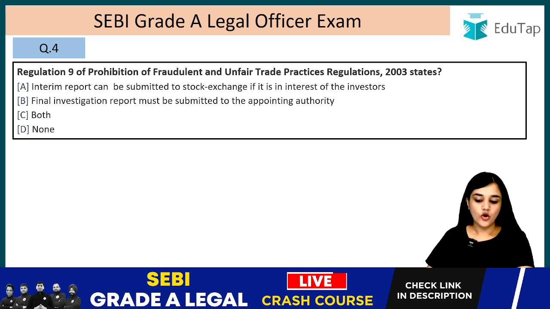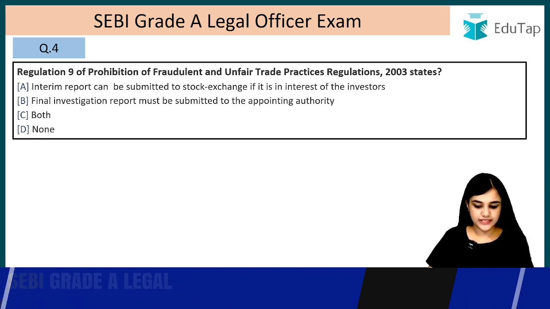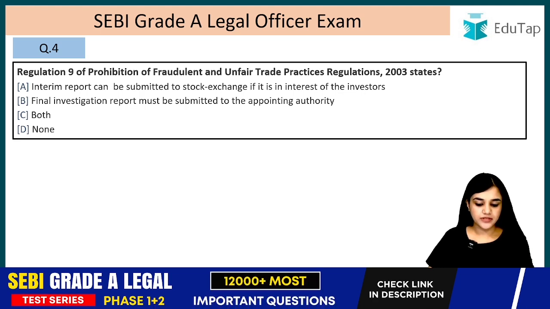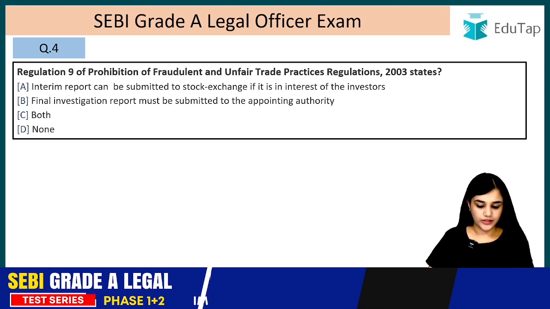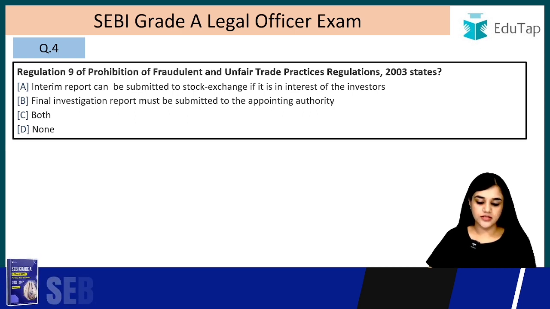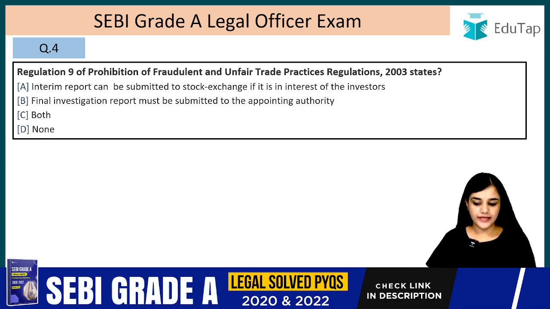Question number 4. Regulation 9 of Prohibition of Fraudulent and Unfair Trade Practices Regulation 2003 states, interim report can be submitted to the stock exchange if it is in the interest of the investors. Final investigation report must be submitted to the appointing authority. Both, none. The answer is both. Both of these are correct with relation to the Regulation 9.